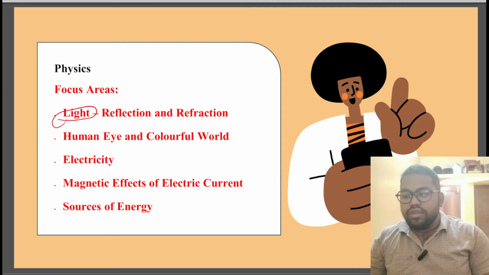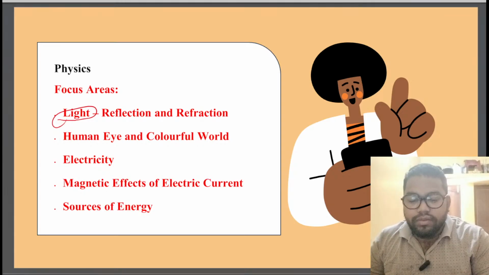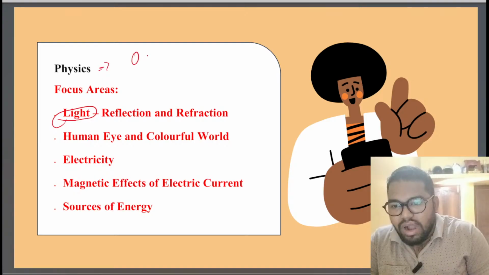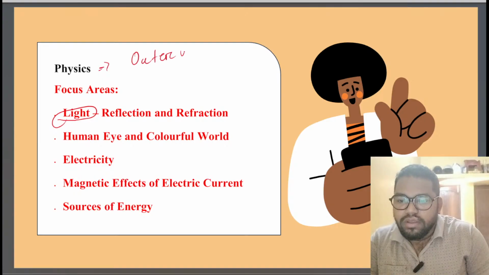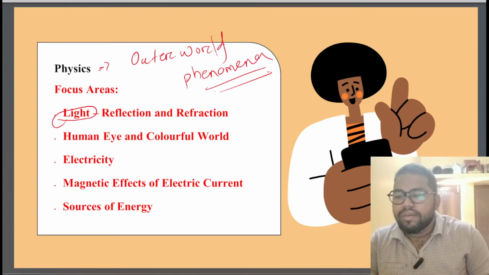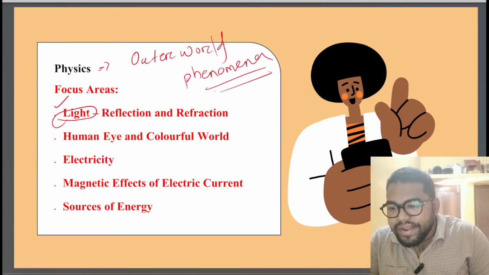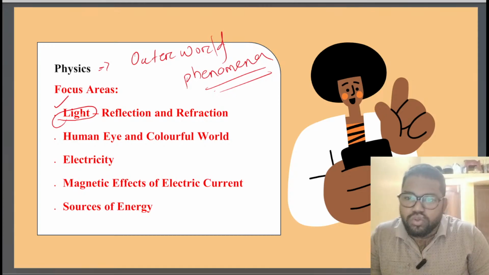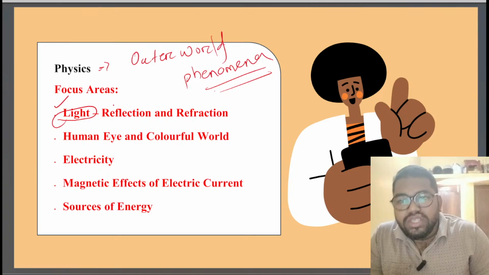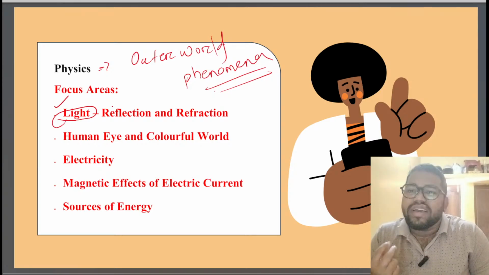Okay, so listen to one thing. Physics basically means the outer world phenomena. Fine. Then light is also an outside phenomenon. And how does it relate to us? It relates to us by helping us see an object.